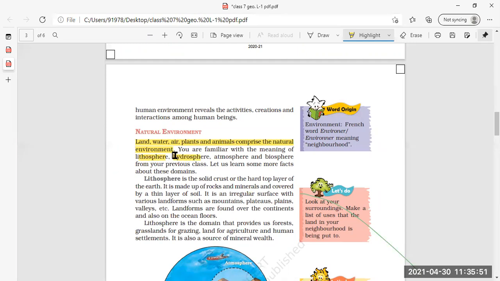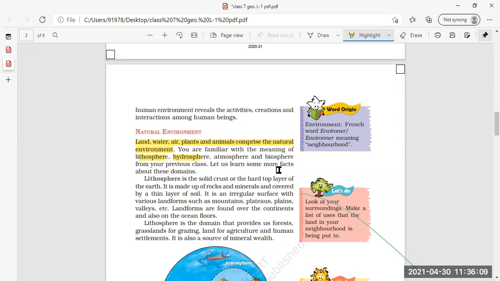Hydrosphere means water part, water in all forms: water, vapor, and glacier. Atmosphere consists of the air we breathe. Very good.